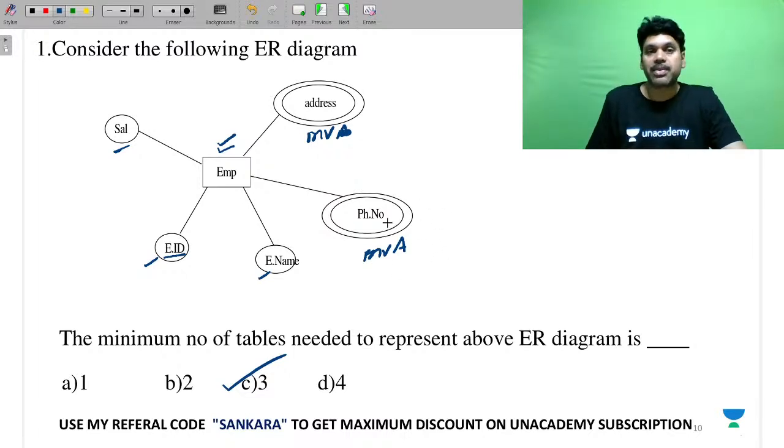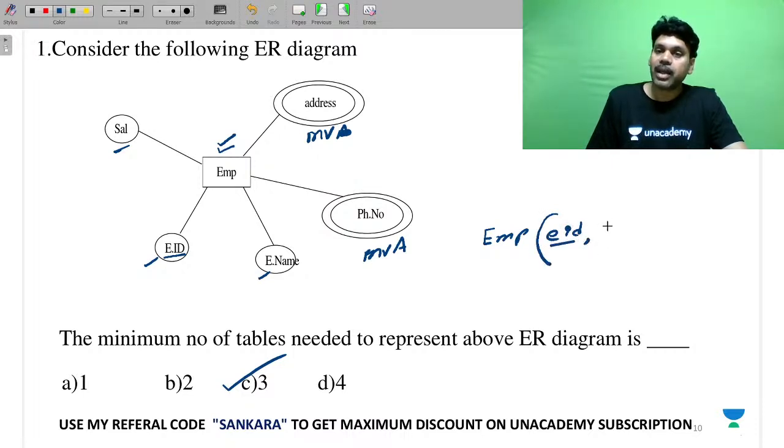And what is the table structure? Every time, please learn how to write the table structure. The emp table consists of EID, sal and ename.